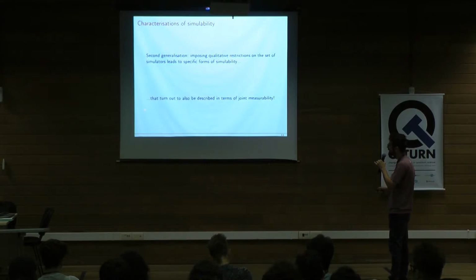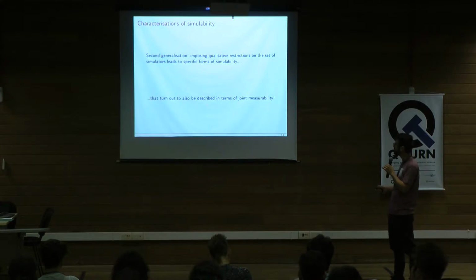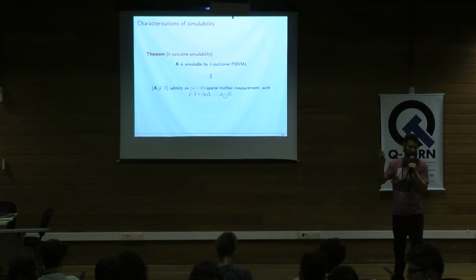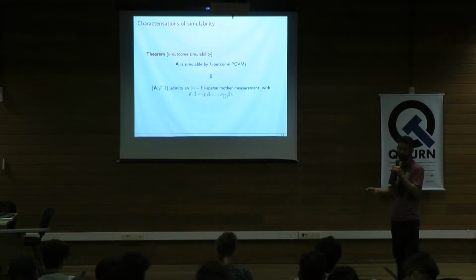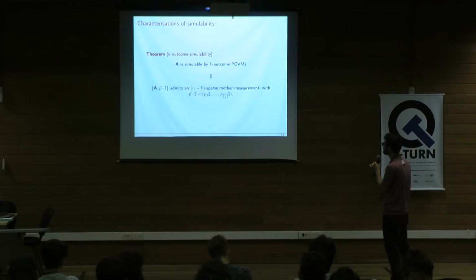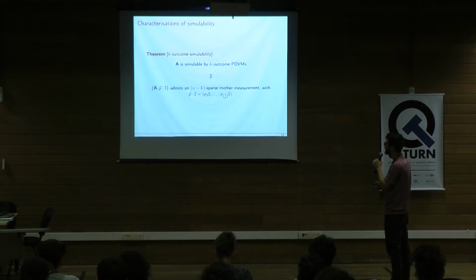What happens is that even these other forms of simulation can also be described in terms of joint measurability. For instance, if we talk about simulation by k outcome POVMs, we restrict our simulators to have at most k non-zero elements. We can describe the set of POVMs that are simulable by k outcome POVMs as exactly the POVMs that admit this trivial POVM, p times identity, which is just a trivial measurement where all elements are proportional to the identity. So this pair is always jointly measurable.